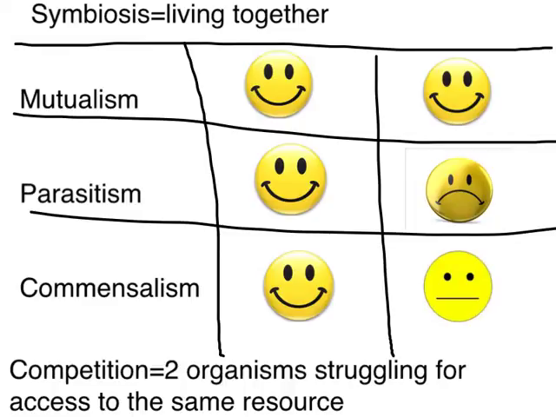That's not the only kind of relationship, though, in ecosystems. Another type is competition. And competition happens when two organisms are struggling for access to the same resource. Now, I use the term struggling and not fighting. Sometimes competition can result in fighting. It doesn't always result in fighting, okay? Sometimes it simply results in things that organisms do to, say, defend their territories and stuff like that. And it may just be scent marking, taking resources and hiding them, things of that nature. It doesn't have to be a really dramatic thing, okay?